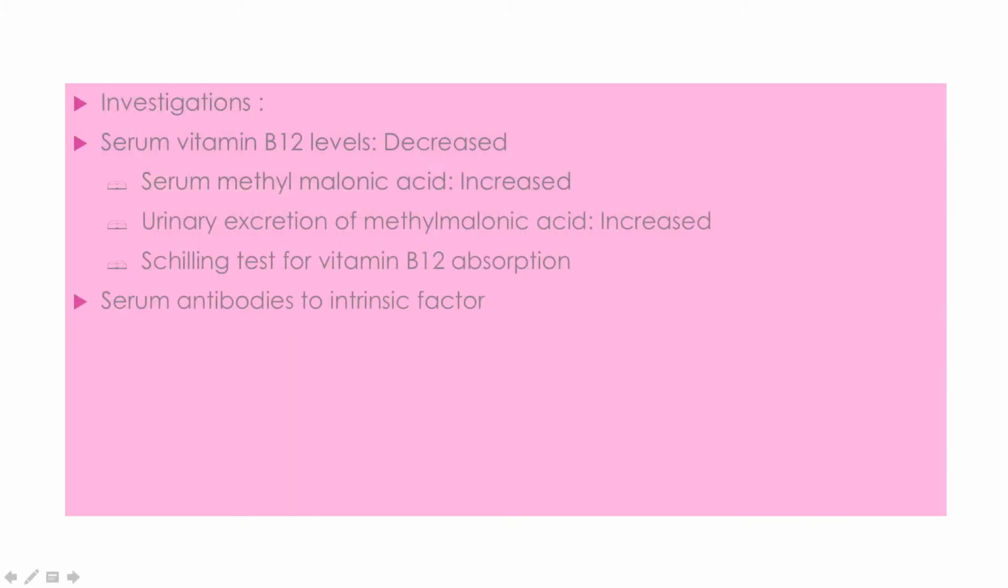Investigations: again serum B12 level, MMA levels, and urinary excretion of MMA. Schilling test, right? Schilling test uses cobalt. We put some radionucleotide into the body and see the absorption of vitamin B12. Hardly is it performed these days. Serum antibodies to intrinsic factor, that is anti-intrinsic factor antibodies, we can detect.